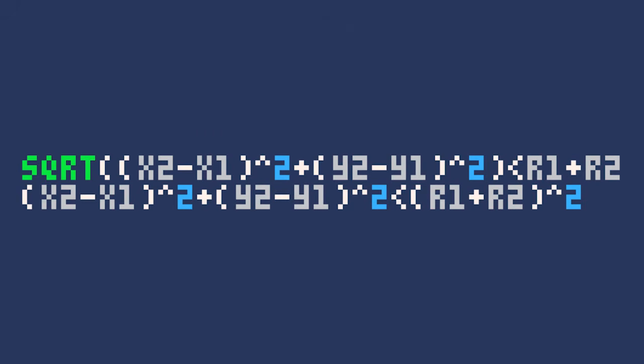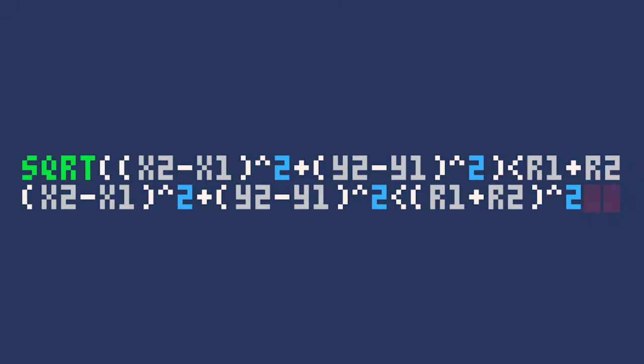Since we are no longer getting the square root on the left, we are essentially comparing the distance between the circles squared to the combined length of their radii squared, which is equivalent to comparing the distance to the combined radii. This is good for performance, since the square root function is much more computationally expensive than the squaring operation, but it also saves us characters.